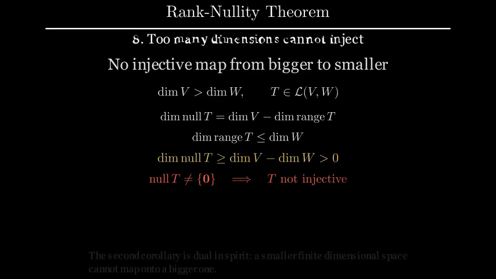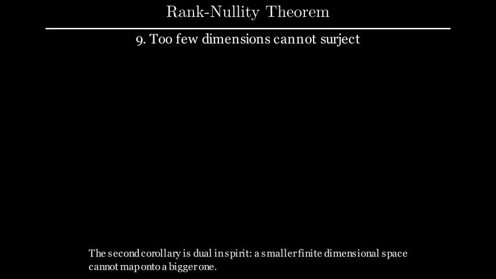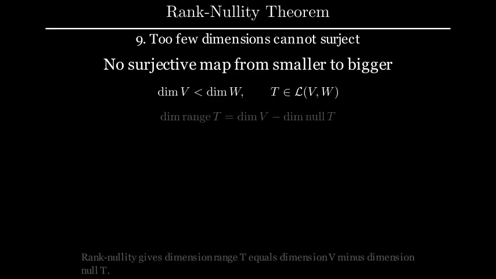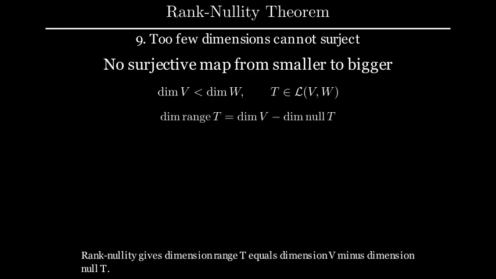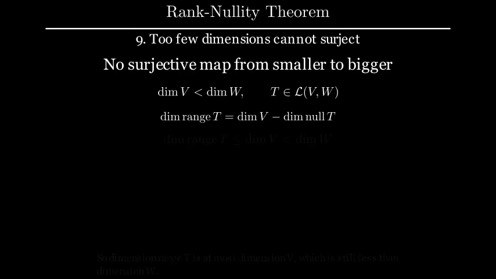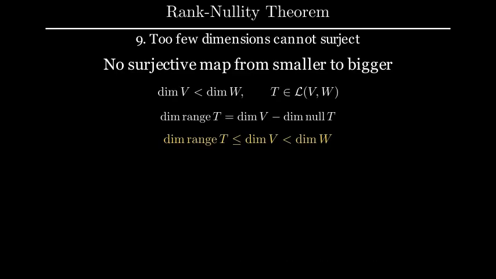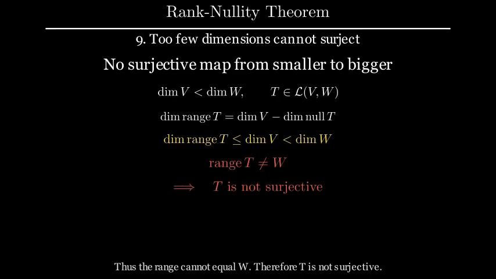The second corollary is dual in spirit: a smaller finite dimensional space cannot map onto a bigger one. Assume dimension V is less than dimension W. Rank-nullity gives dimension range T equals dimension V minus dimension null T. So dimension range T is at most dimension V, which is still less than dimension W. Thus the range cannot equal W, therefore T is not surjective.